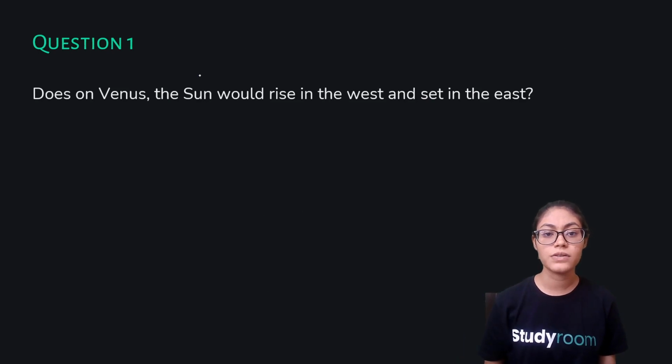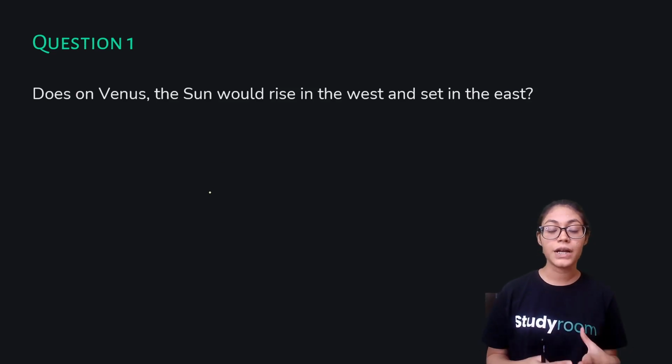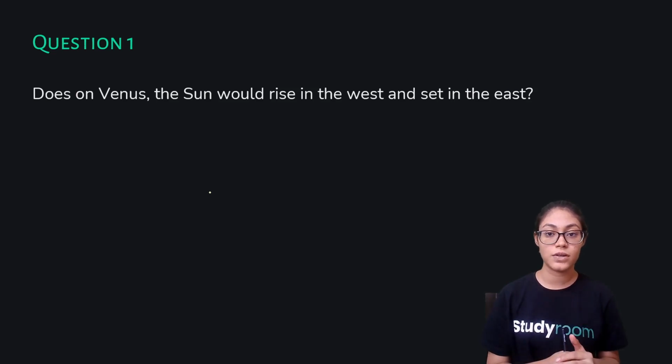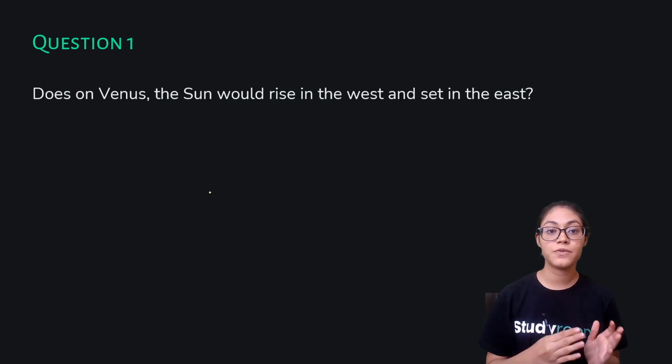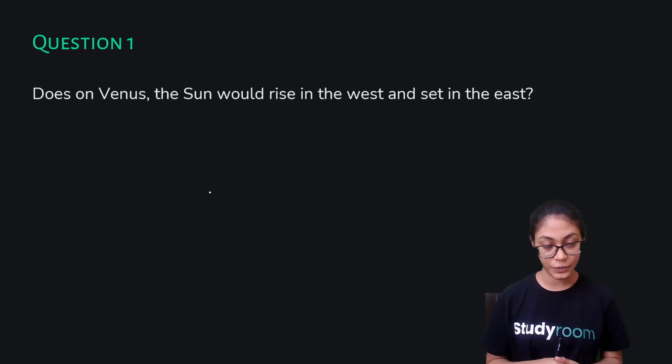Does the sun on Venus rise in the west and set in the east? Now let's answer this question. We already saw that Venus rotates from east to west. So we already know that the Earth rotates from west to east, and we know that the sun rises in the east and sets in the west on the Earth, correct?